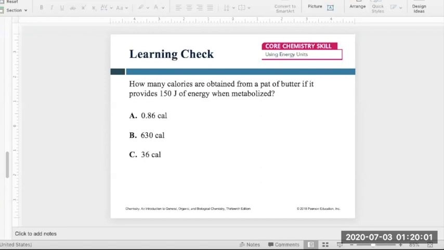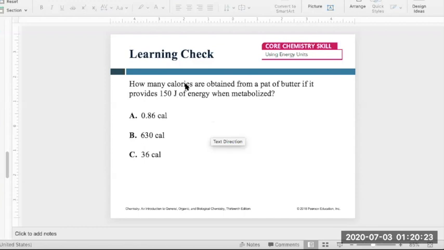Now let's try to solve some problems over here. So let's try to solve this one. How many calories are obtained from a pat of butter if it provides 150 joules of energy when it's metabolized? So that means you have to convert 150 joules into calories, right? So how are we going to solve this problem?